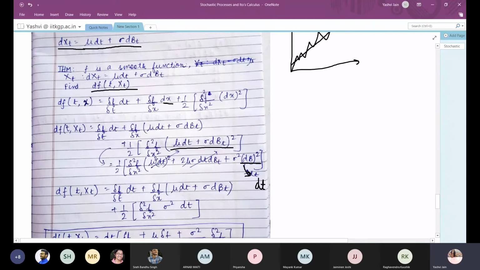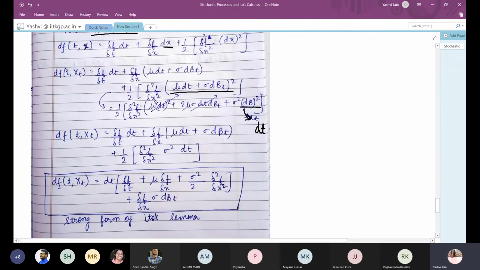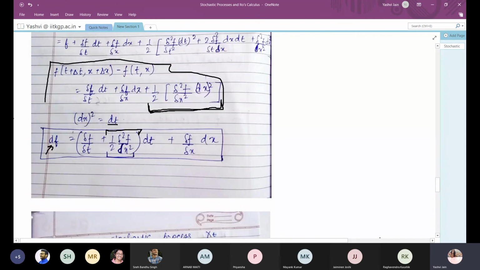And so the derivative of any function at t comma xt, where xt is a function of time and some Brownian motion, is defined as del f by del t dt plus del f by del x times mu dt plus sigma dbt plus half del square f by del x square sigma square dt.